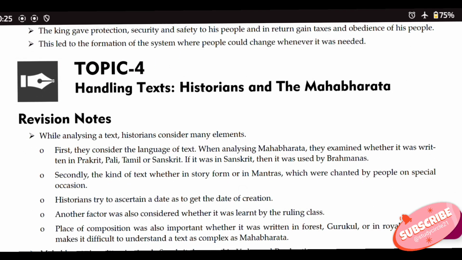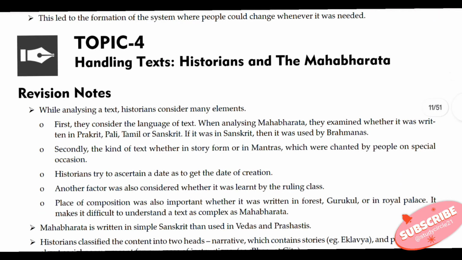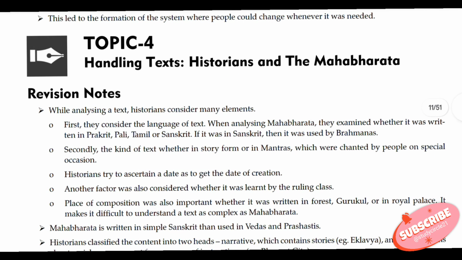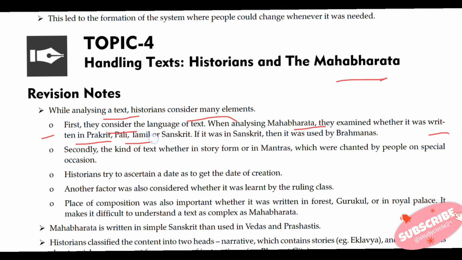Now come to the next topic, that is topic 4, handling texts: historians and the Mahabharata. While analyzing a text, historians consider many elements. First, they consider the language of the text. When analyzing the Mahabharata, they examined whether it was written in Prakrit, Pali, Tamil, or Sanskrit. If it was in Sanskrit, then it was used by Brahmanas.